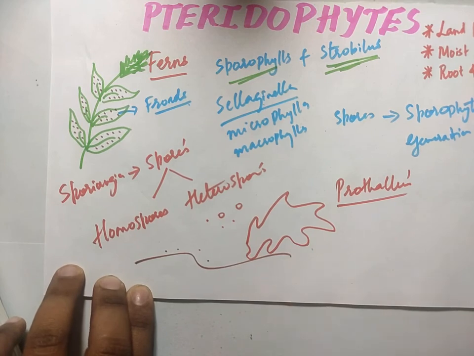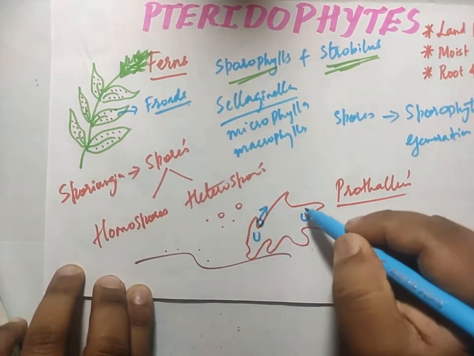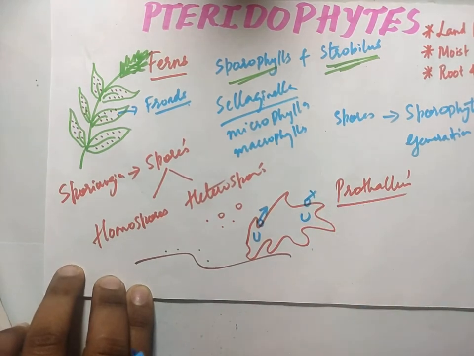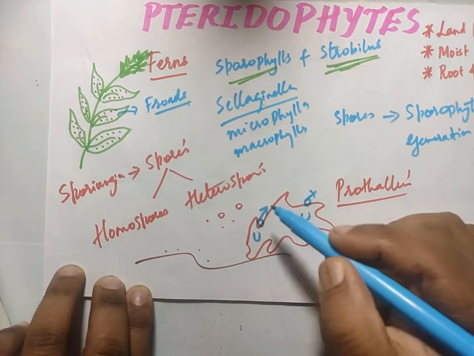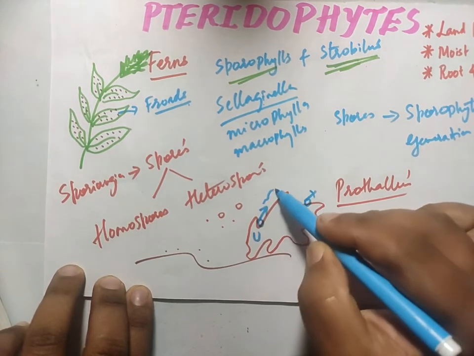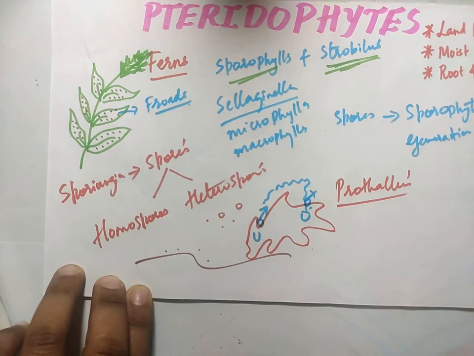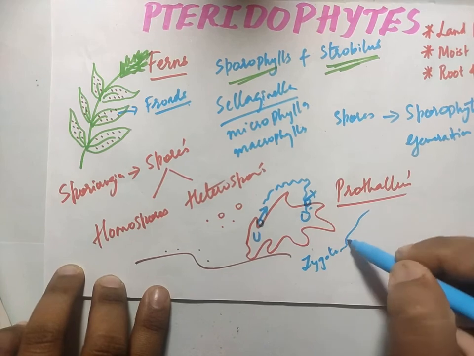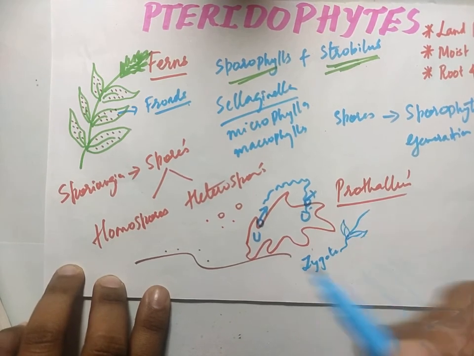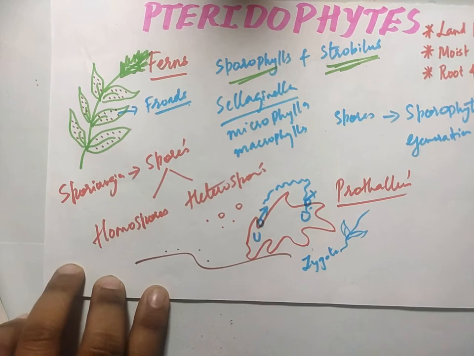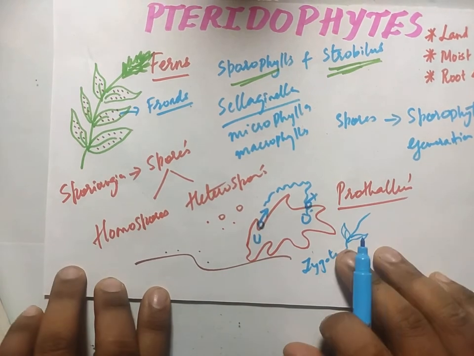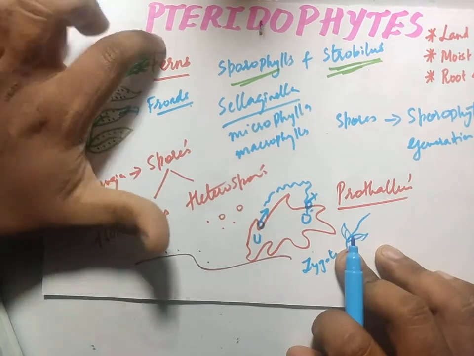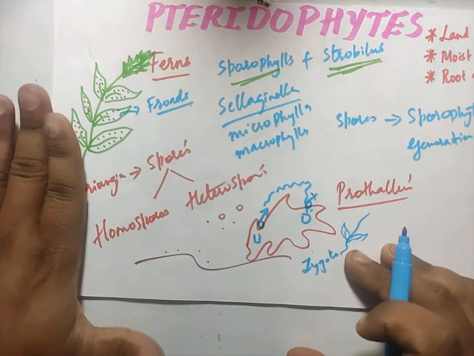Now this prothallus is going to produce the gametophytes, that is the male gametophyte and the female gametophyte, antheridia and archegonia. Now what will happen? The antherozoids, the male gametes, will swim in the water and come and fuse with the female gamete to form a zygote, and again this zygote will germinate into a plant. And this generation will continue again and again. So these are the general characters of pteridophytes.